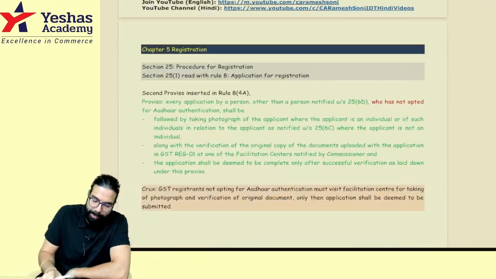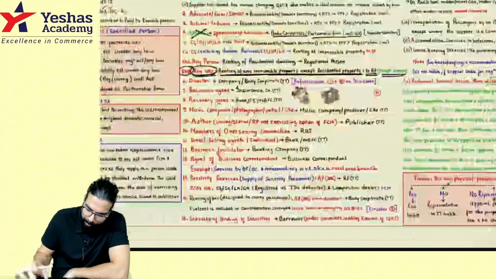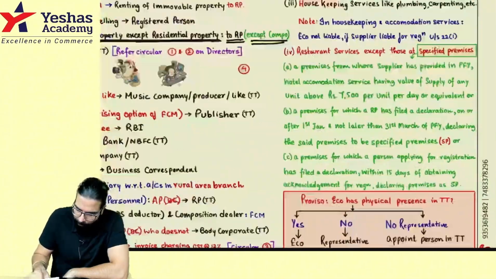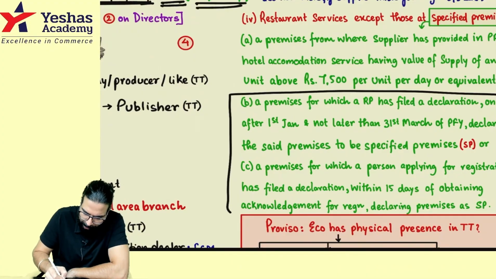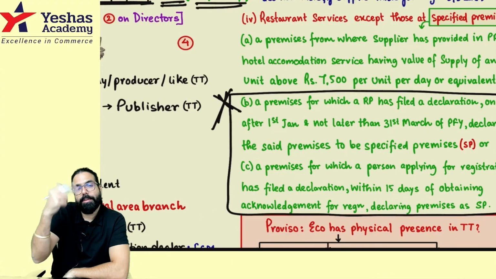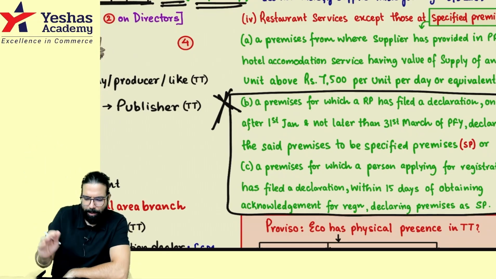Okay. Next, in the registration chapter one small change has come. Before that, you can see over here, one small point, everyone. Specified premises. These two paragraphs are not applicable for the September exam, so I'm not discussing them now. For January, when I do the small amendment video for January, I'll talk about it.